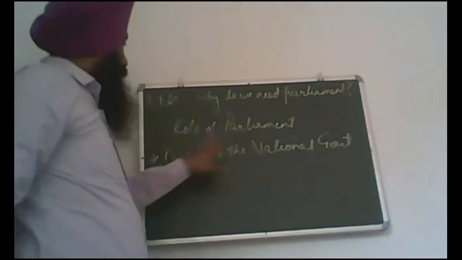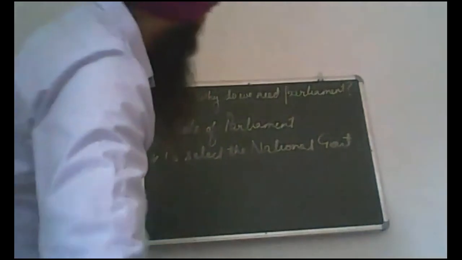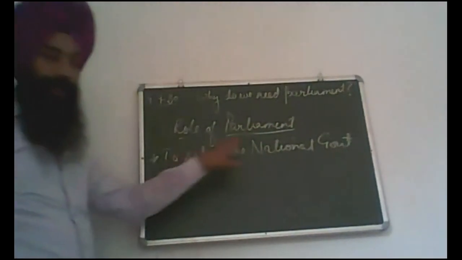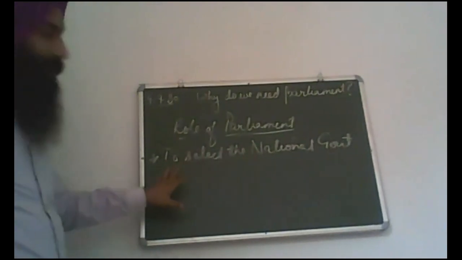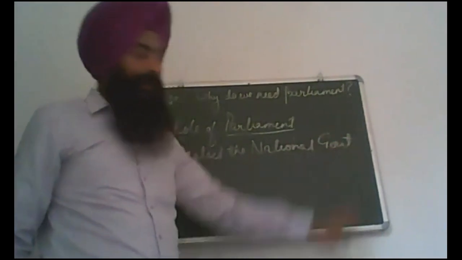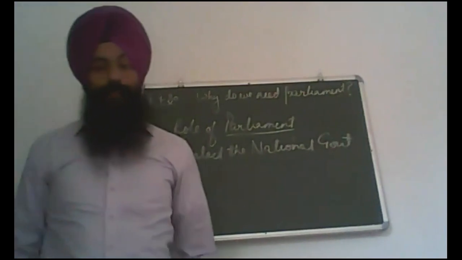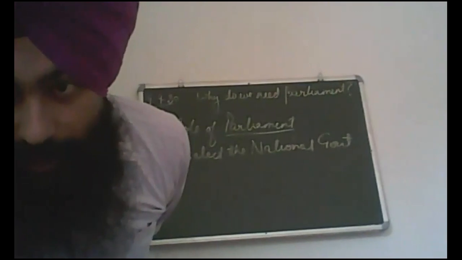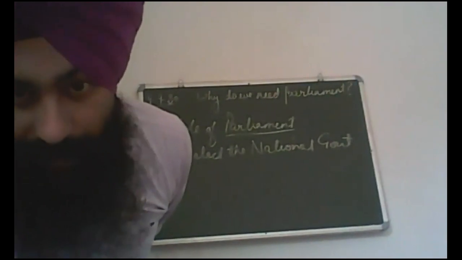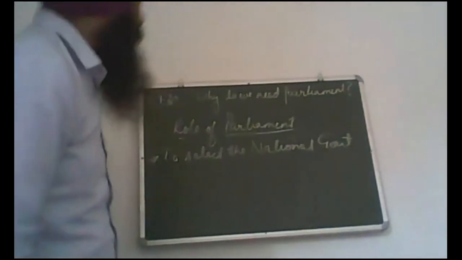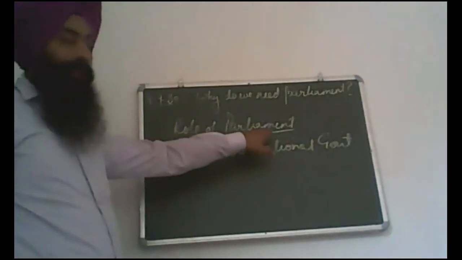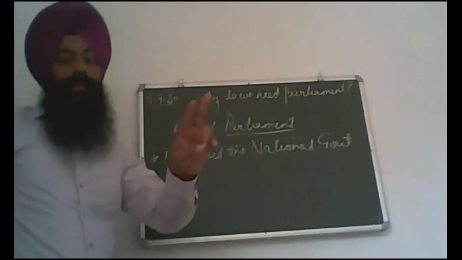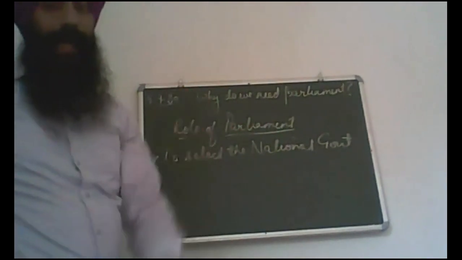So why do we need parliament? We're discussing the role of the Indian parliament. The first thing we discussed here is to select the national government. In our country, the government is selected by elections. All the citizens of the country cast their votes, through which their representatives are elected, and these representatives go to both houses of parliament, Lok Sabha and Rajya Sabha.